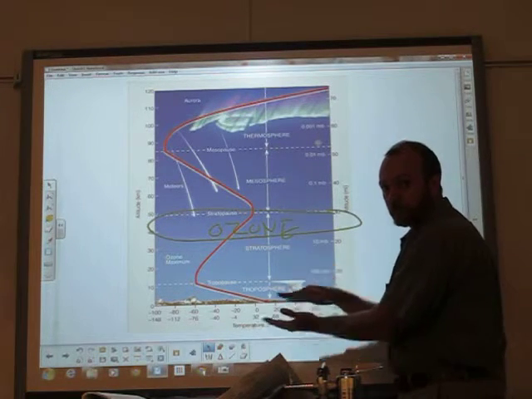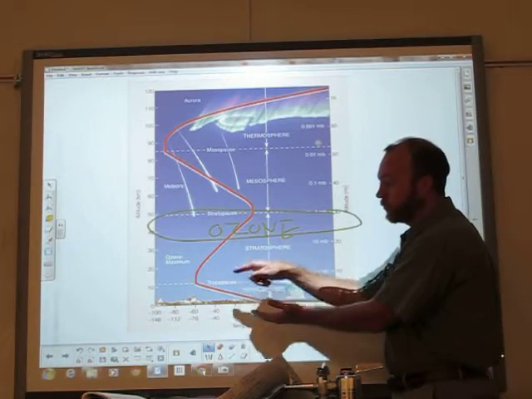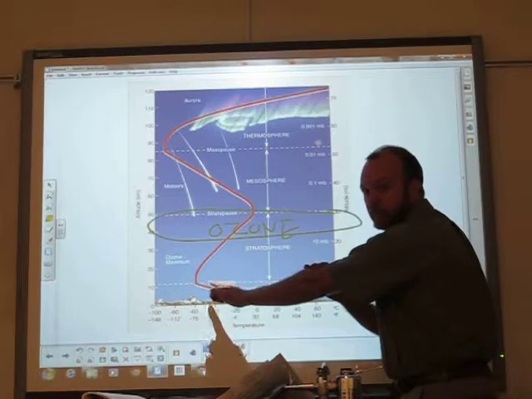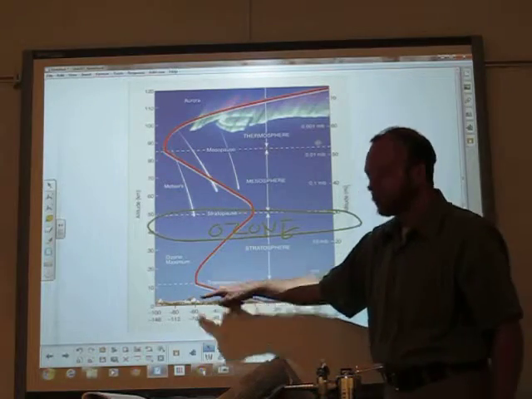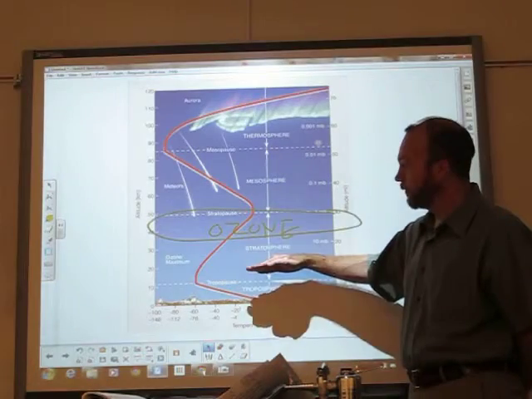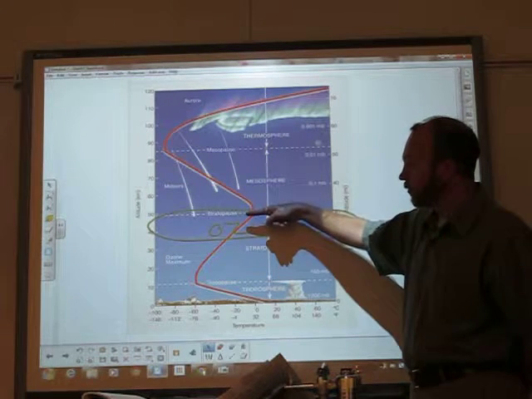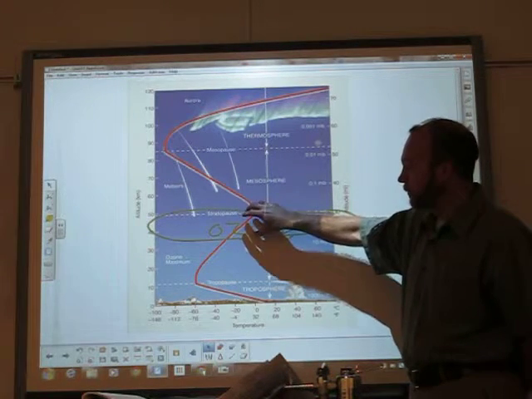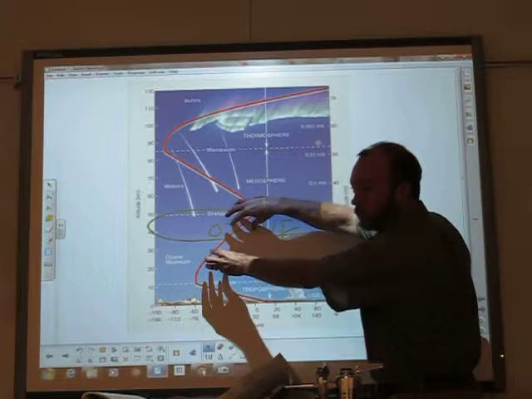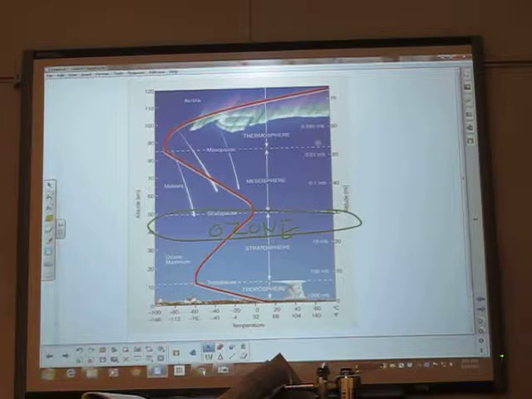In the troposphere, the ground is warm, that heats the air above. The hot air rises and it cools. As it cools, it sinks back down. So the bottom is warmer, the top is cooler. As you go up a mountain, the temperature generally goes down. In the stratosphere, the pattern is reversed because the ozone layer is warmed by the ultraviolet rays, so the warming above makes this part warmer and the part below cooler.